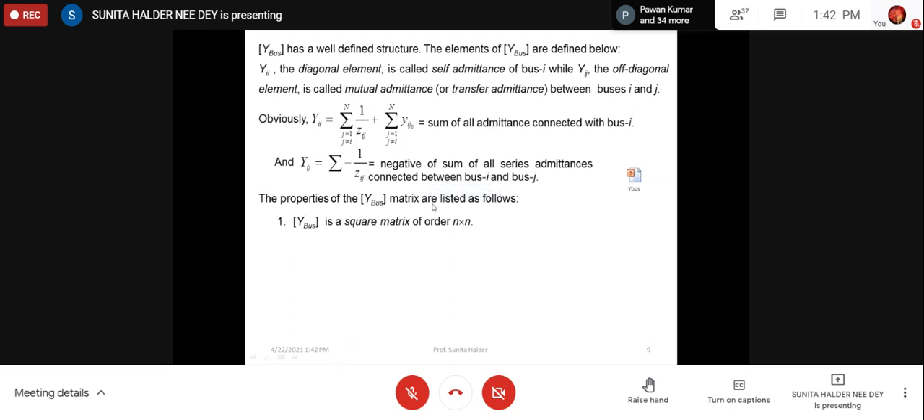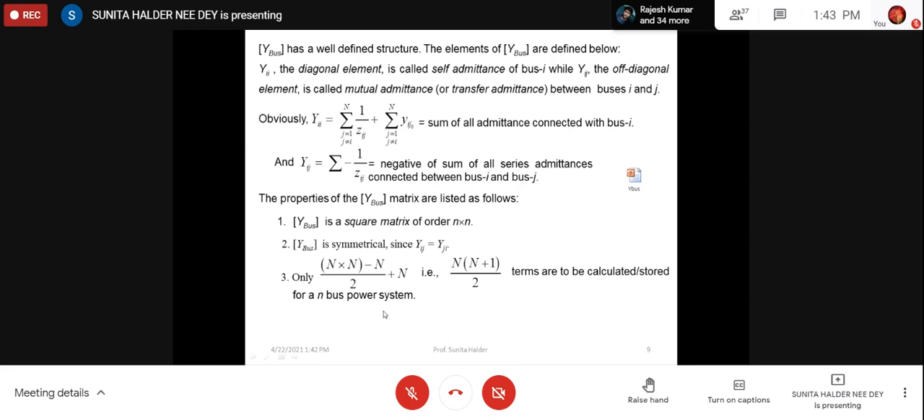So what are the properties of the Y bus matrix? Obviously, it is a square matrix and its dimension will be the same as the number of buses present in the network, so n by n. Then Y bus must be symmetrical. Yij equals Yji. It is always symmetrical, without a transformer. If there is a transformer, then it is not symmetrical, but it is not required for you right now. Since it is symmetrical, you have no need to calculate for the transformer also. Y bus will be always symmetrical.